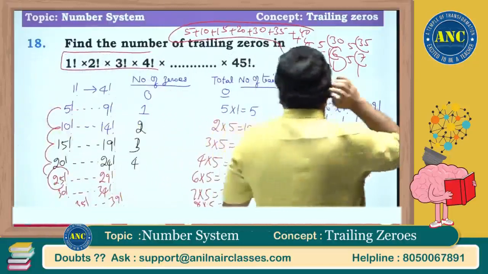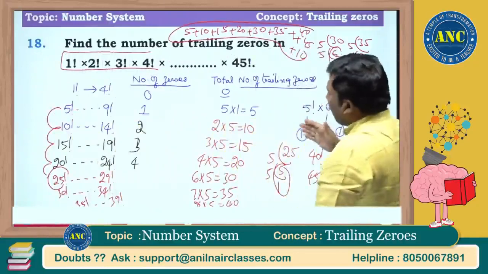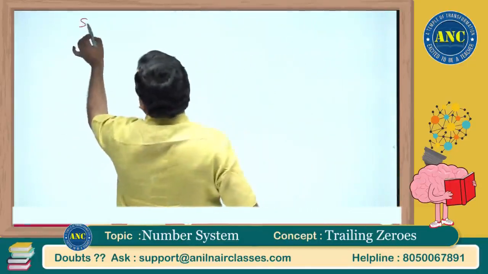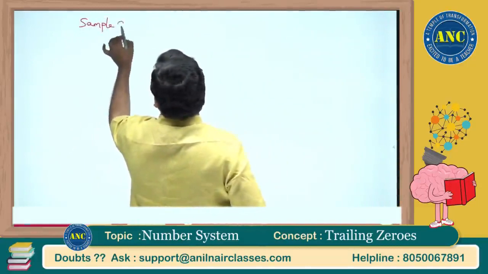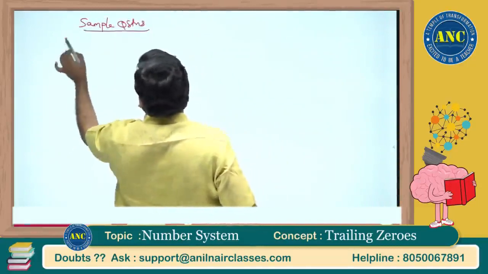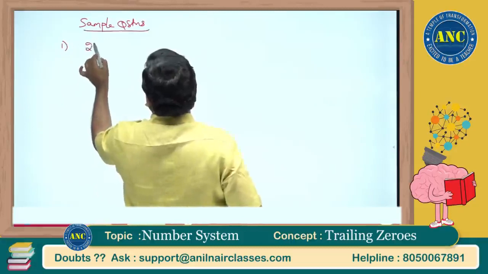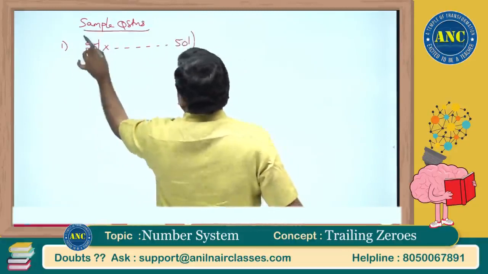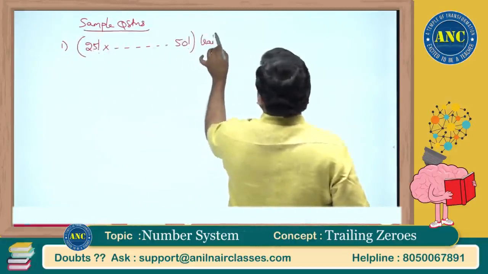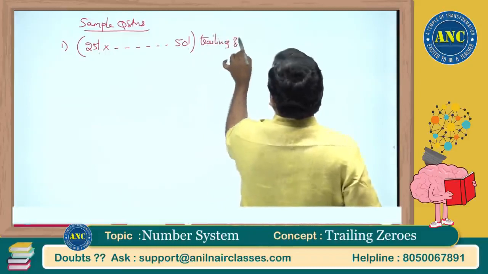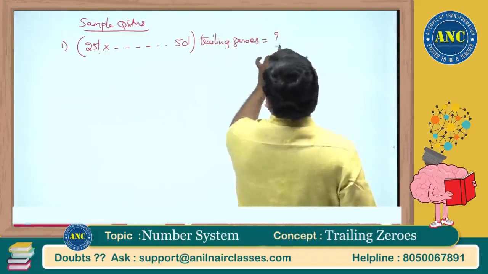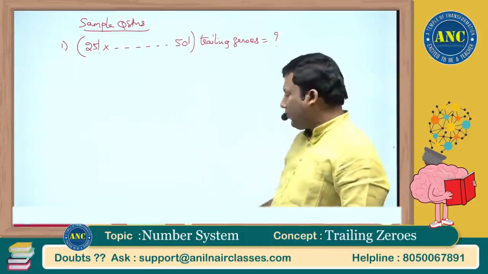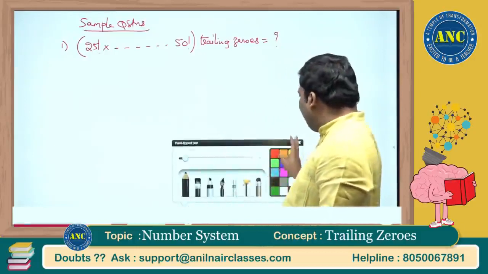So the answer is, directly add these values. You can further optimize this one. Sample questions, sir, so that you can do orally. Suppose the question is 25 factorial till 50 factorial, and he is asking trailing zeros. How many zeros are there at the end for this product? The product is 25 factorial into 26 factorial and so on till 50 factorial.